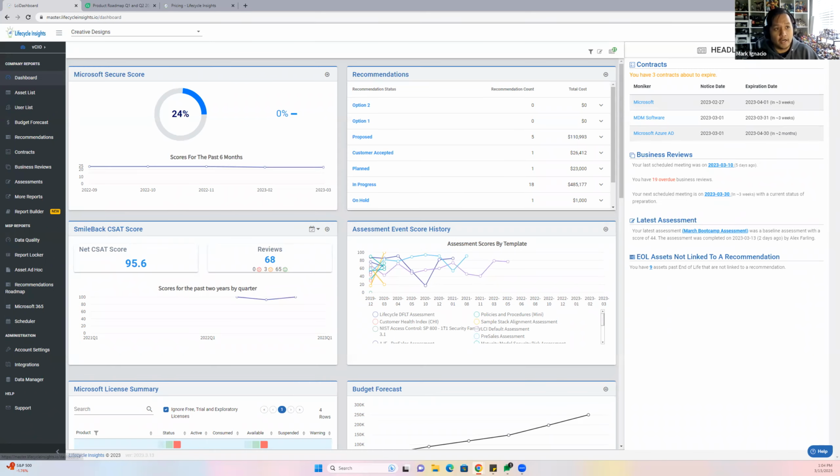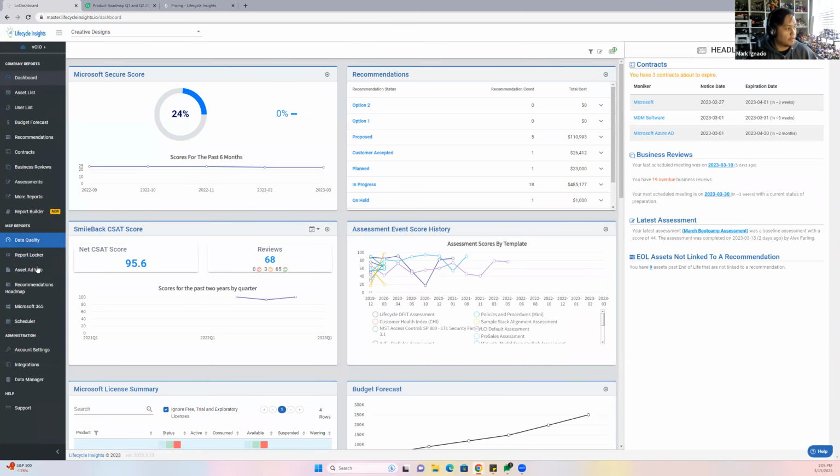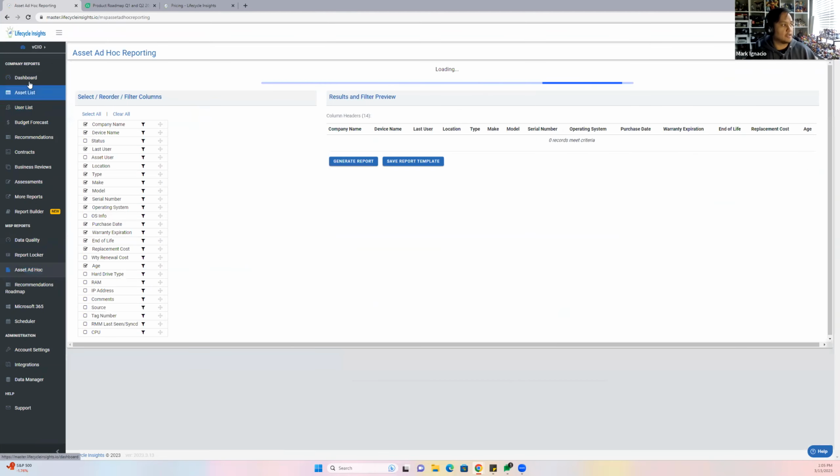We also have new things happening in LCI. So what's new with Lifecycle Insights? That bell right there. We had a quick update with new release items, refreshing tables. If you've seen that your asset list looks a lot cleaner without any lines, it's because of that refresh. We can now upload Excel files into Report Locker, and status is now a column filter option for the asset ad hoc, which is located right here on the MSP reports asset ad hoc.